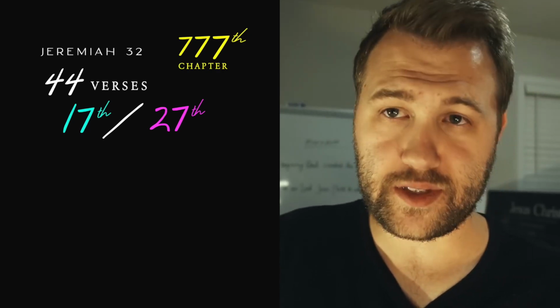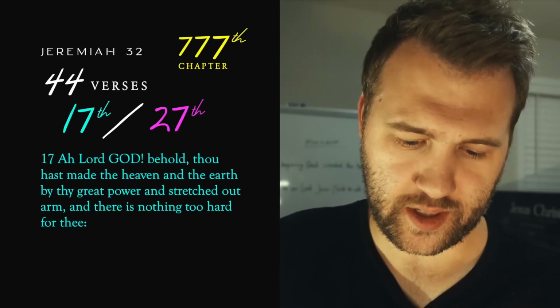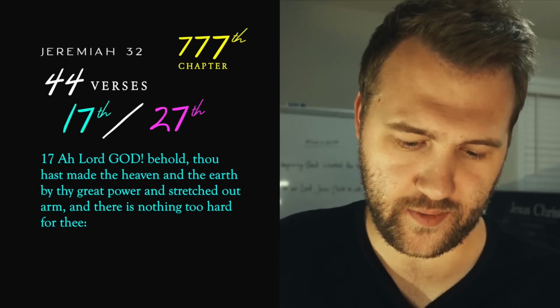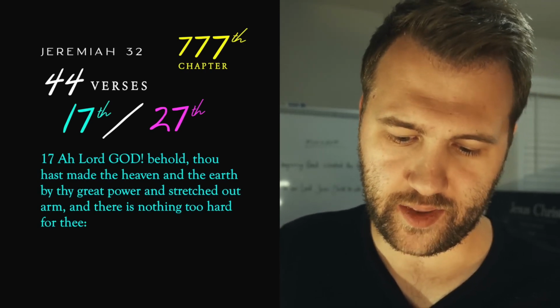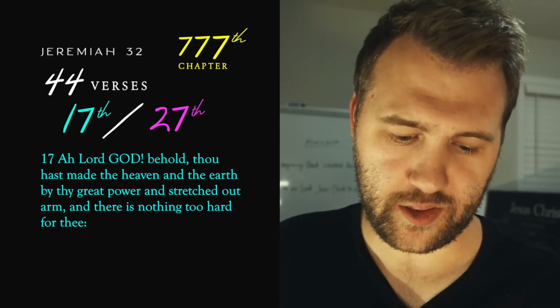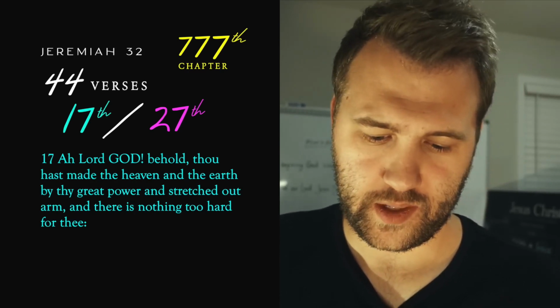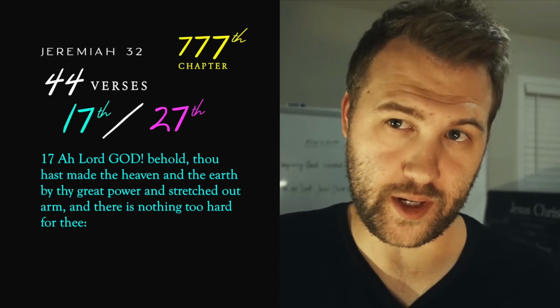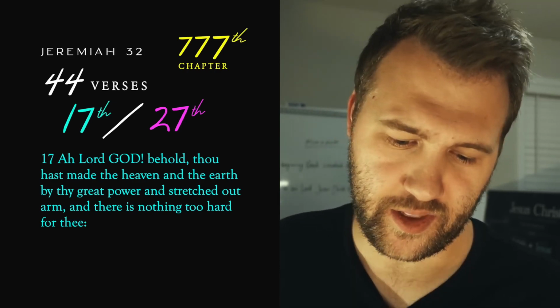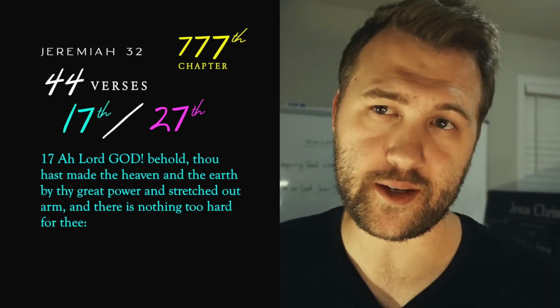Verse 17 says this: "Ah, Lord God, behold, thou hast made the heaven and the earth by thy great power and stretched out arm, and there is nothing too hard for thee." So we're dealing with the creation of heaven and earth, and then we're dealing with that phrase that says, "and there is nothing too hard for thee."